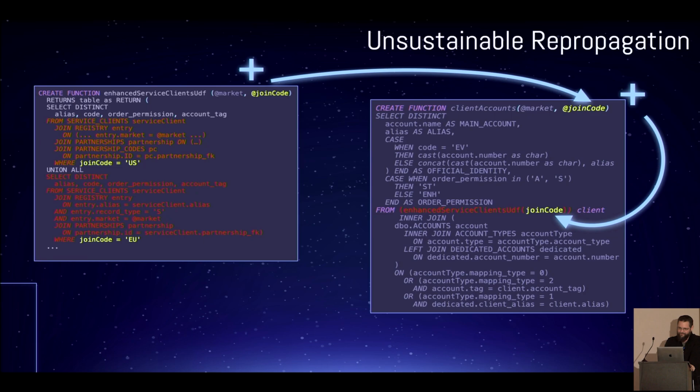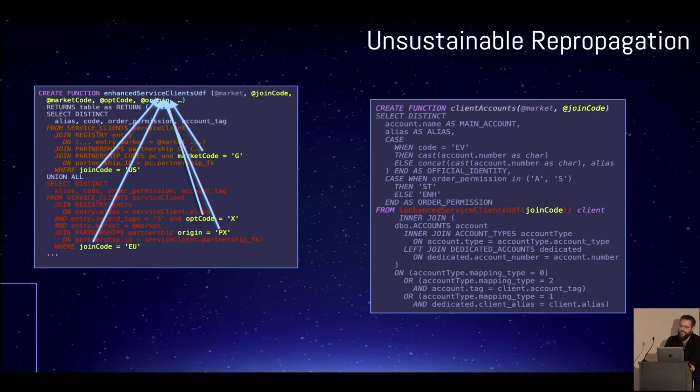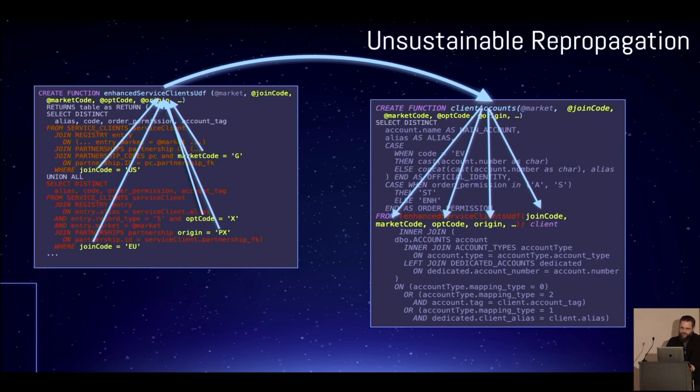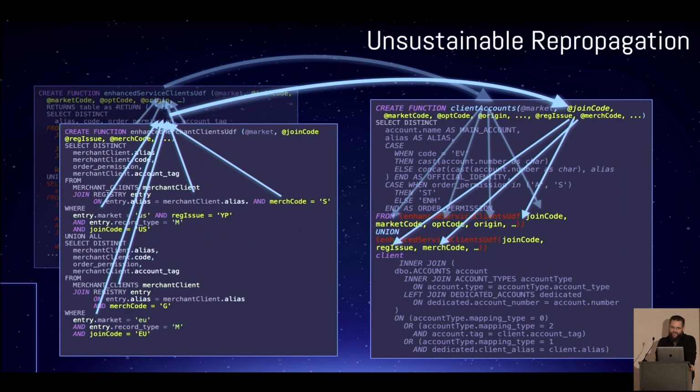Yeah, this doesn't work. This doesn't work because you have to propagate every single parameter across all of these UDFs, so you have an unsustainable amount of propagation of parameters. And effectively, when you have other kinds of business units that need other parameters that get repropagated, the amount of parameter repropagation effectively kills you.